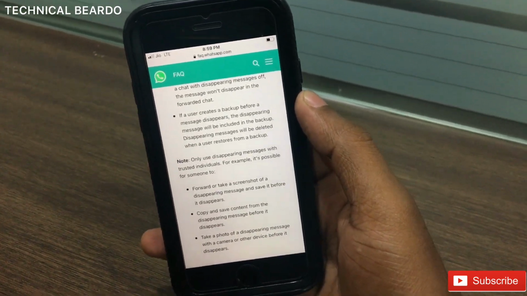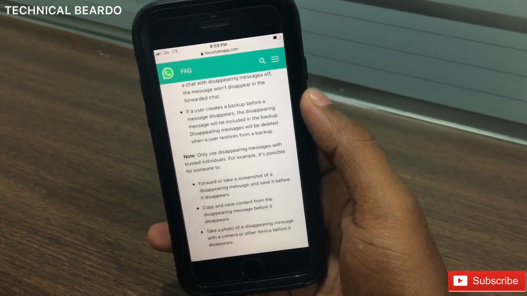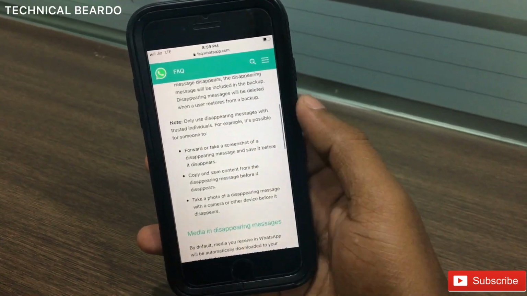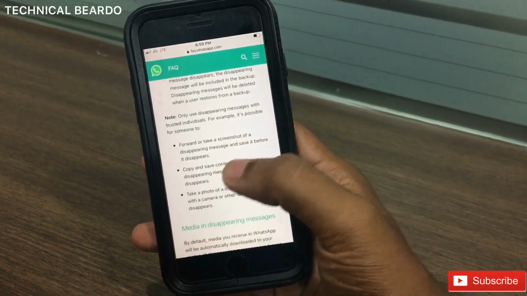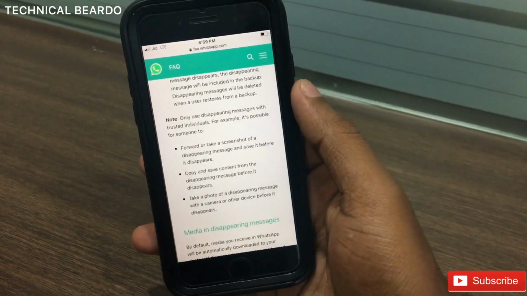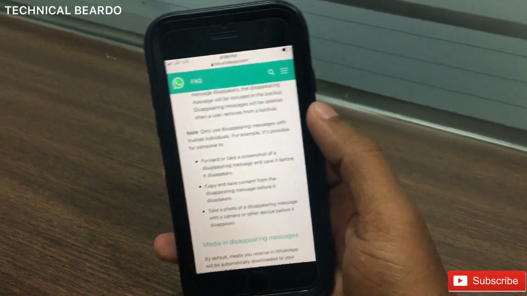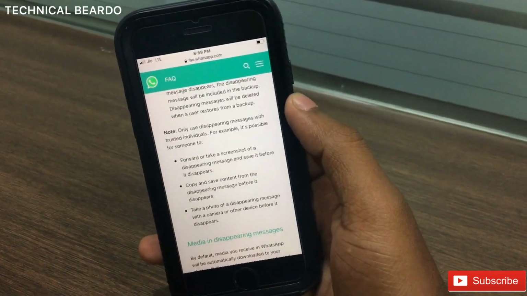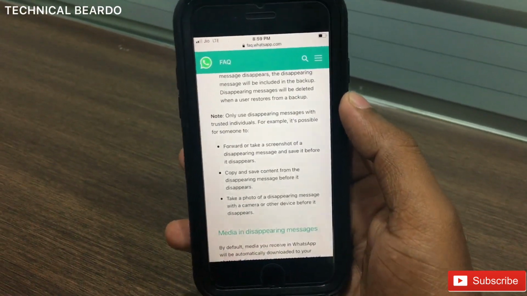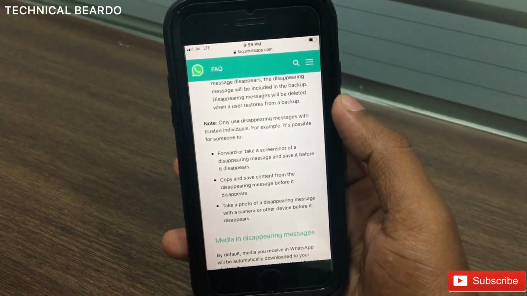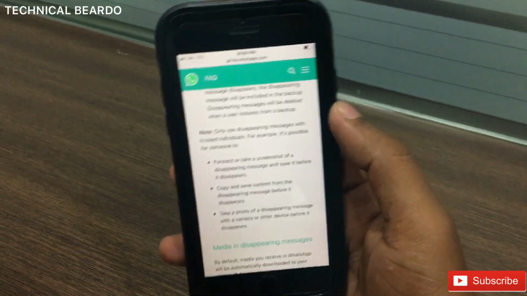For example, if you are sending any message to any person, and you think that it will disappear after 7 days, that is very bad thinking, or wrong thinking, because that person can take a screenshot of that and easily save the chat on his phone. Second thing, he can easily forward the messages to his personal chat or someone else and save it on their phone. Or third thing, he can easily click a photo of the chat and save it for future reference. So the message might disappear, but the physical photos, screenshots or forwarded messages can be saved on a phone, and it can be used against you in future.